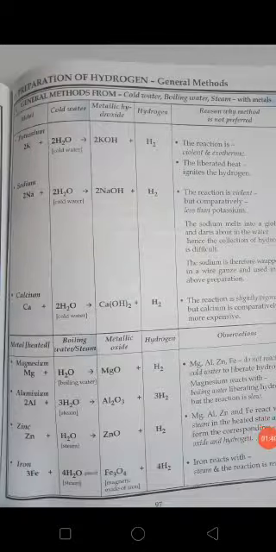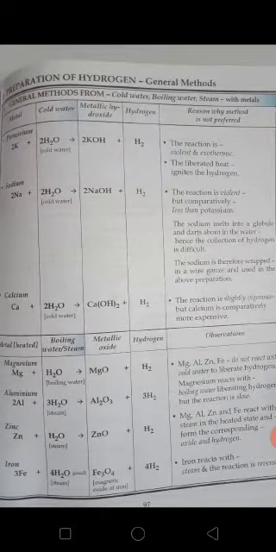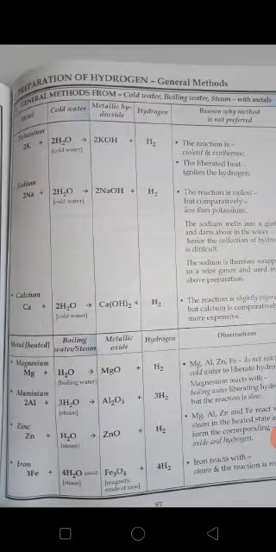And in the electrochemical series, after iron, what are all the metals that are placed below lead? They are not going to react either with water or with acids to displace hydrogen. They will not show any type of reactions with water or with the acids, you remember. These general methods we already discussed, but still I am summarizing this, and these are the ones which we have studied last year also. Once again, I want all of you to write the reactions and practice once.